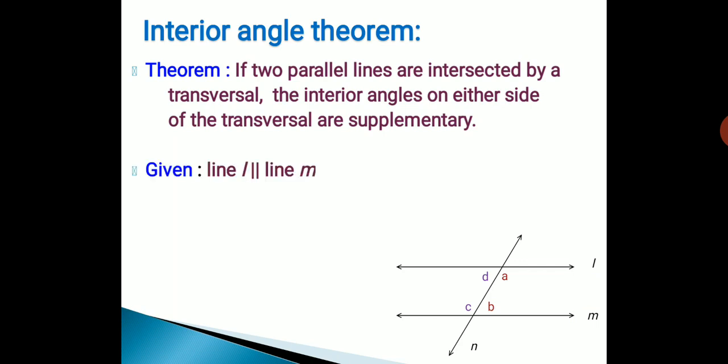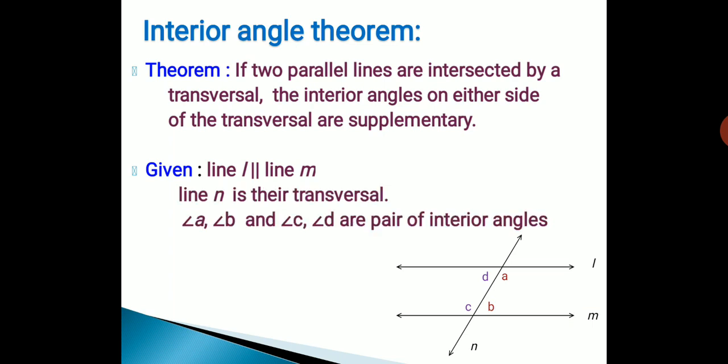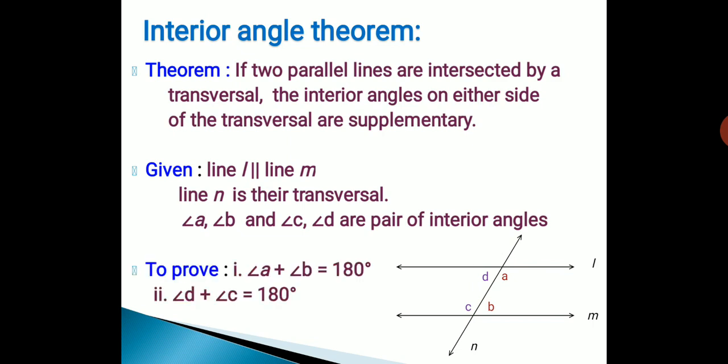Now from the given figure, let us write the given. Line L parallel to line M and line N is their transversal. Angle A, angle B and angle C, angle D are the pairs of interior angles. Now we have to prove that angle A plus angle B is equal to 180 degrees and angle C plus angle D is equal to 180 degrees.